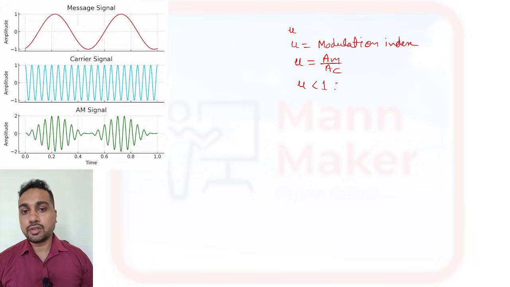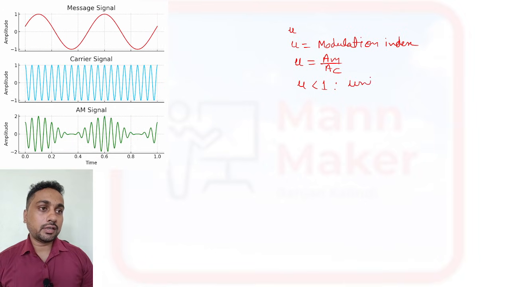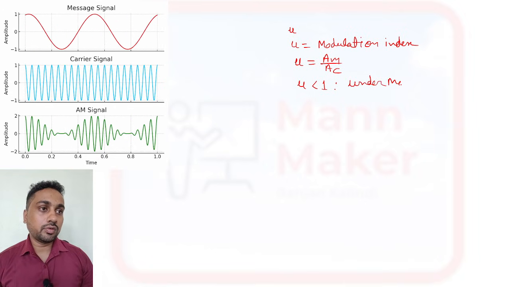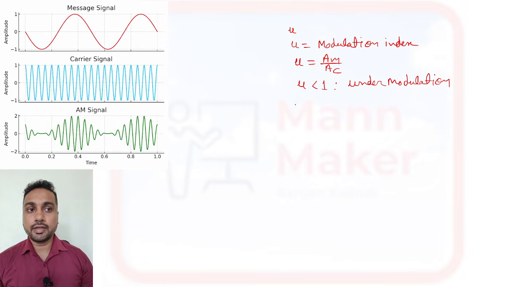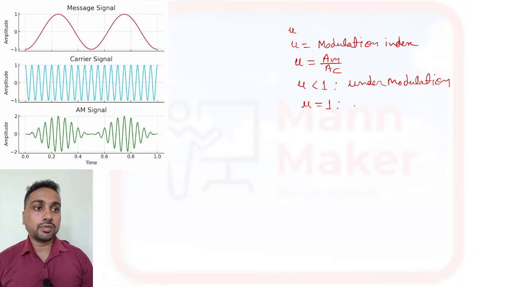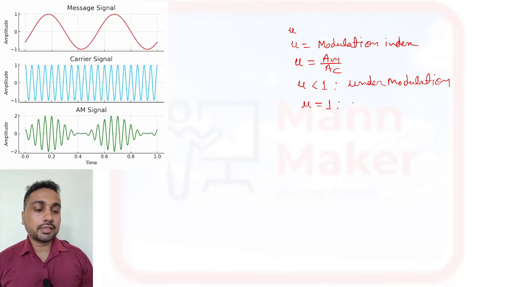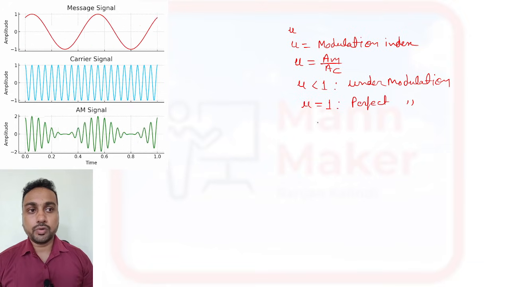suppose the value of mu is less than 1, then it is called under modulation. When mu is equal to 1, it is called perfect modulation.